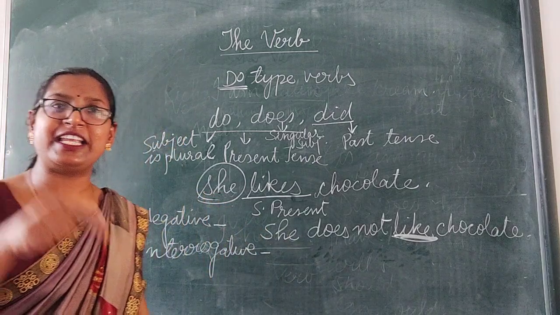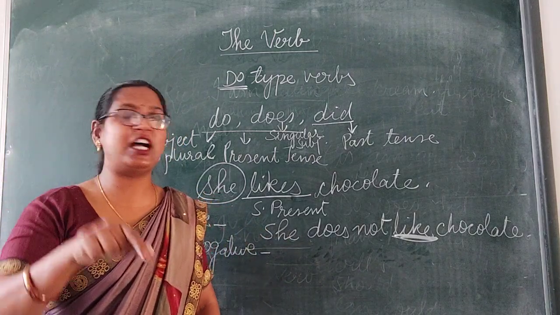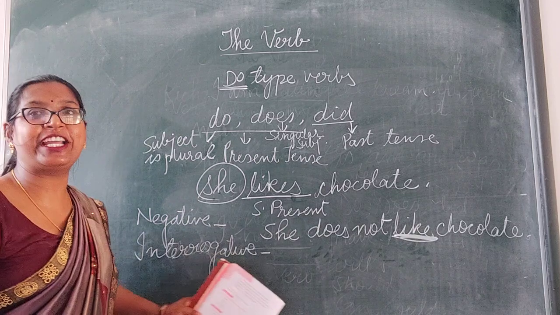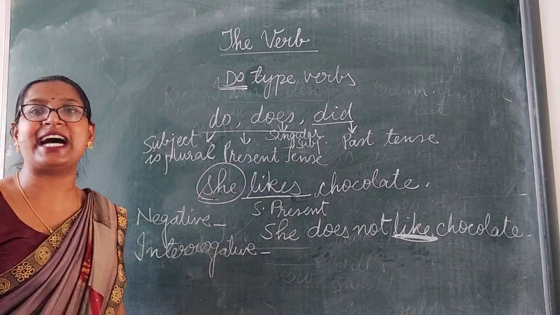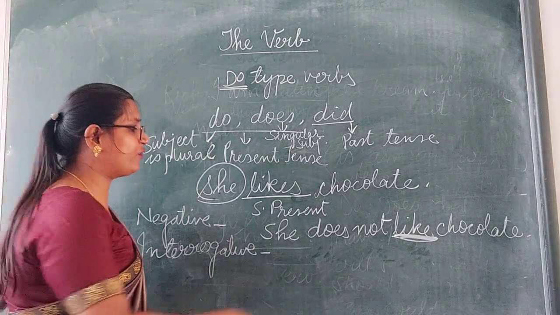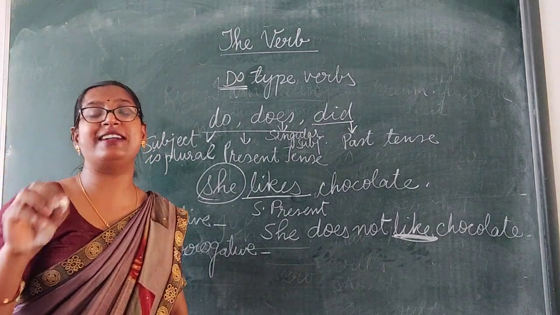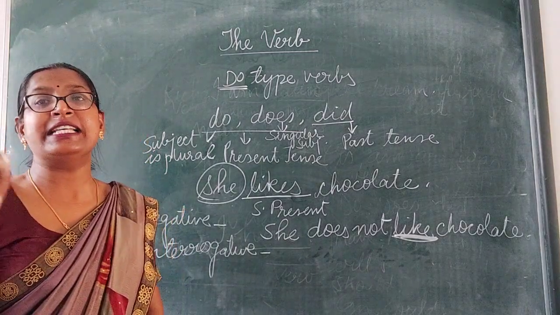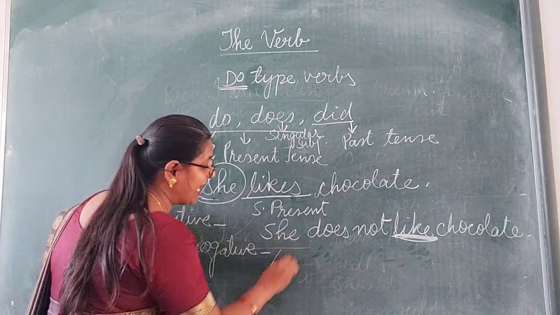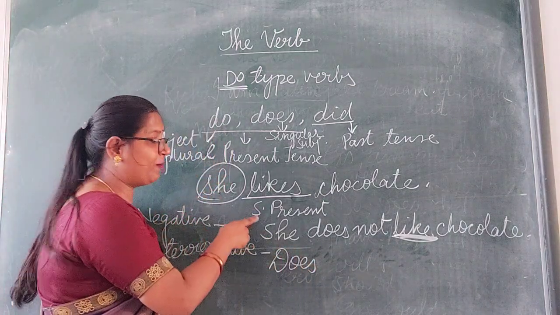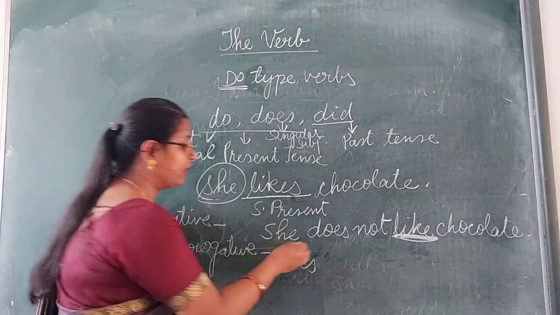Now the same sentence, if I have to change into interrogative form. Interrogative form means asking question. What we will do? We will use do or does in the beginning of the sentence. Thus, followed by the subject.